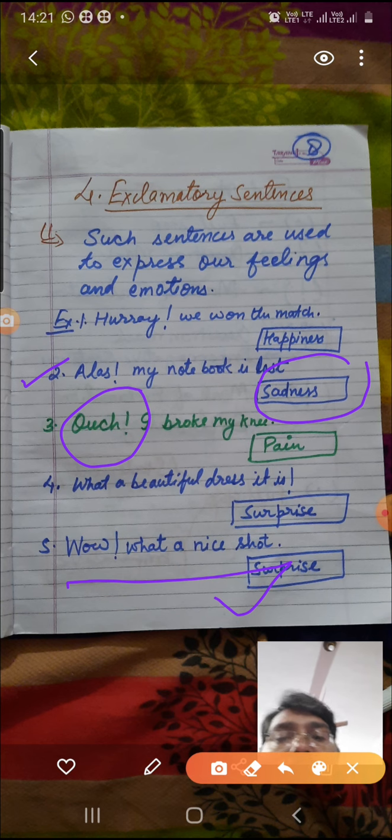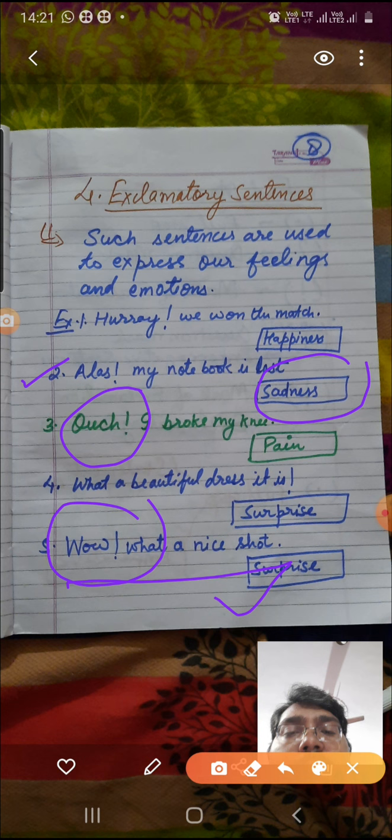So when the words in these sentences express your feelings, such as joy, happiness, surprise, pain, all these expressions, and they have a mark of exclamation at the end or even in the middle, these kinds of sentences are called exclamatory sentences. So I hope it is clear to you.